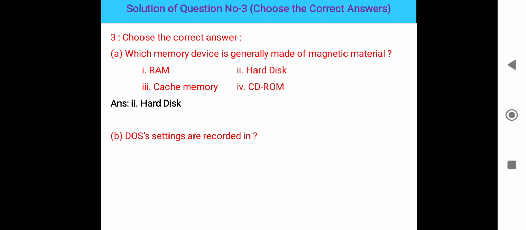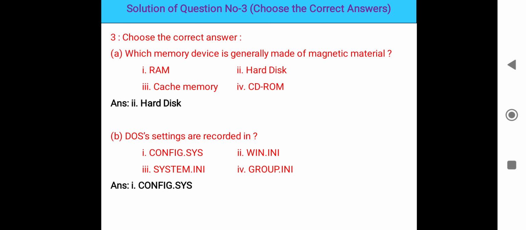DOS settings are recorded in which file? The options are config.sys, win.ini, system.ini, and group.ini. DOS settings are recorded generally in config.sys. So the answer will be the first one.